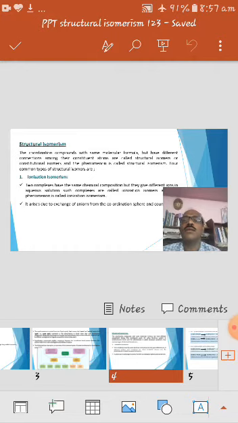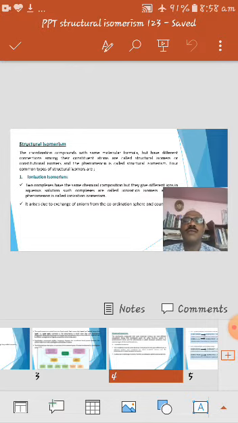Let's take the first one, ionization isomerism. What is meant by ionization isomerism? Two complexes or coordination compounds have the same molecular formula or chemical composition, but they give different ions in aqueous solutions. Such complexes are called ionization isomers, and the phenomenon is called ionization isomerism. So ionization isomers give different ions in aqueous solutions, and it arises due to exchange of anions between the coordination sphere and the counter ions.